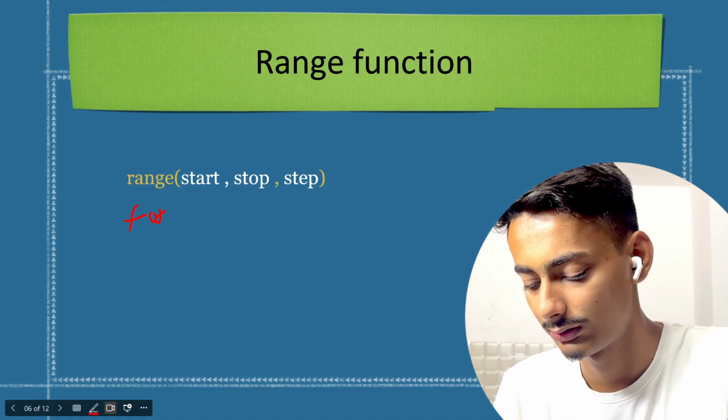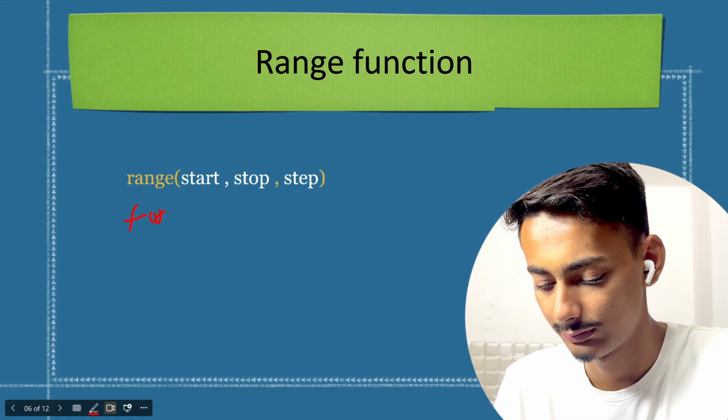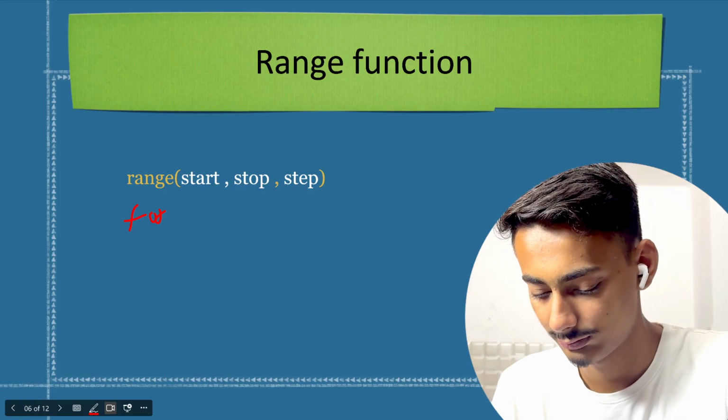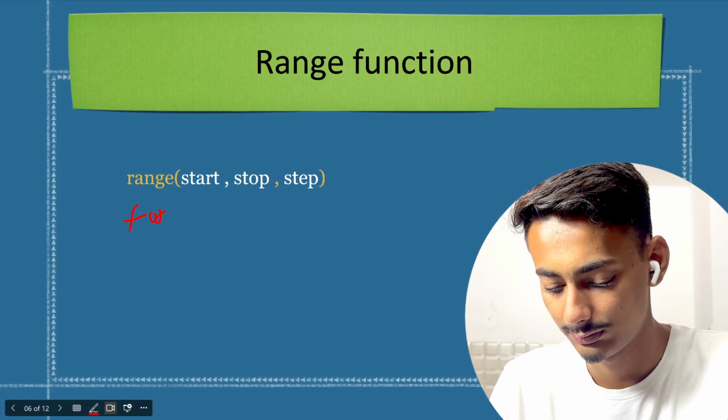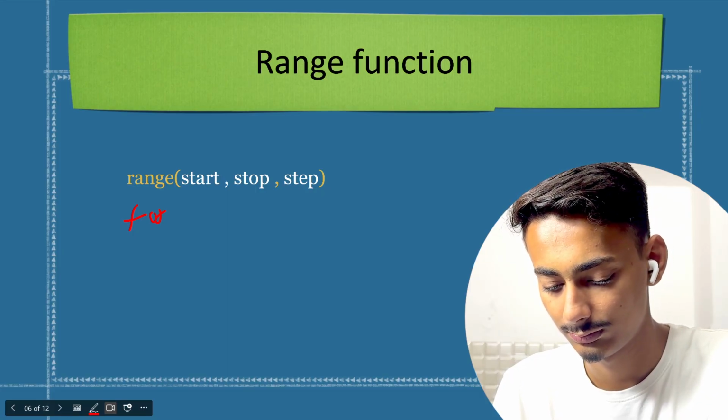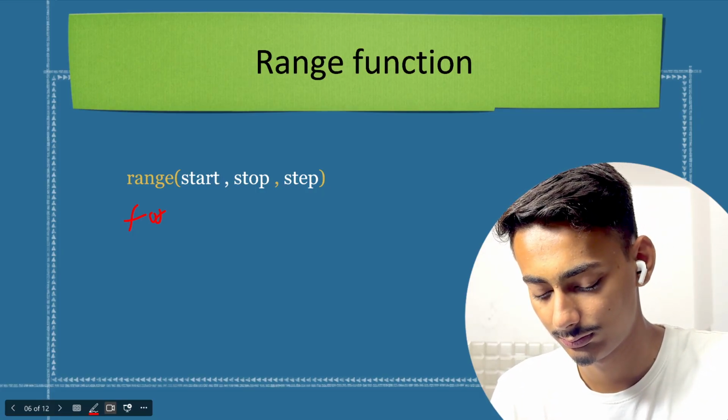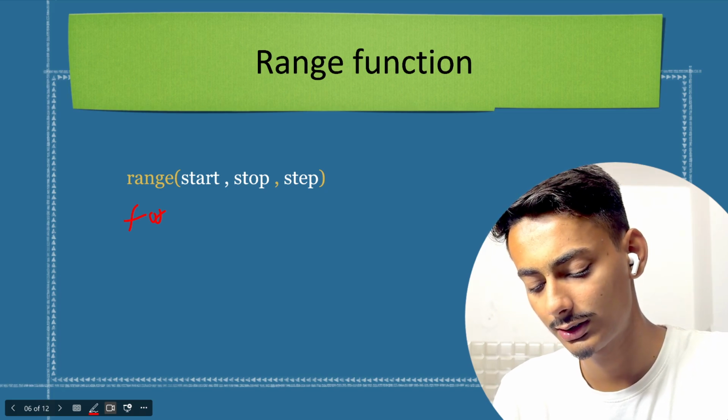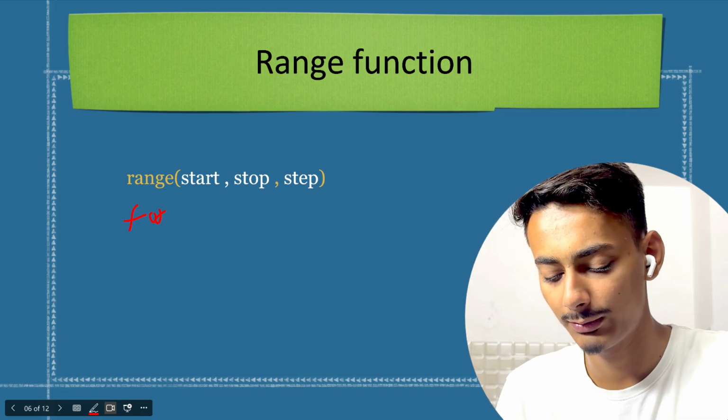Just a second. I'm just changing the tip of my stylus.